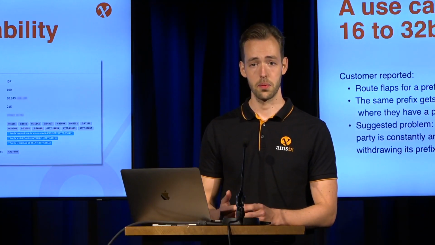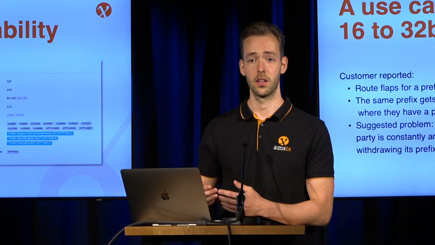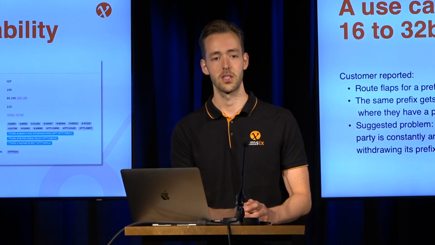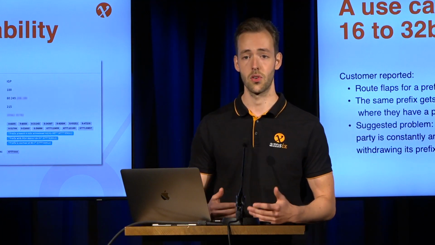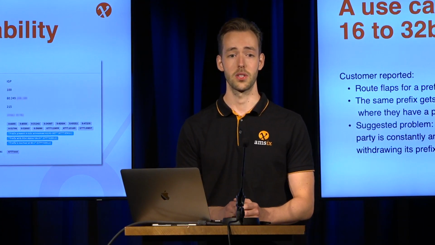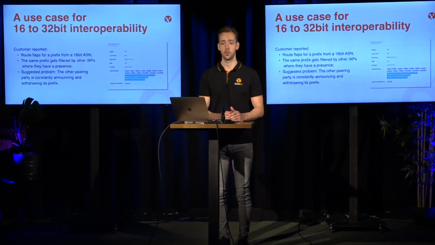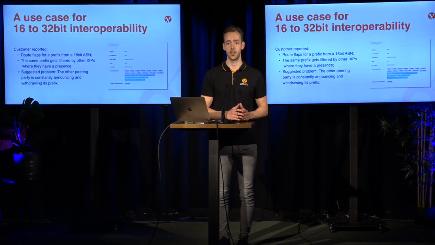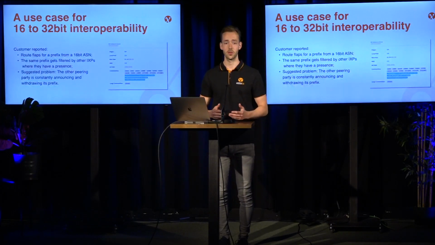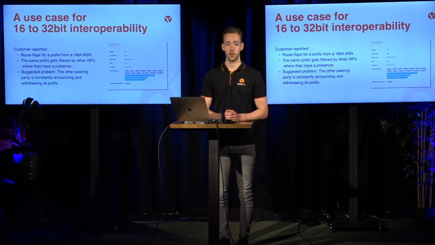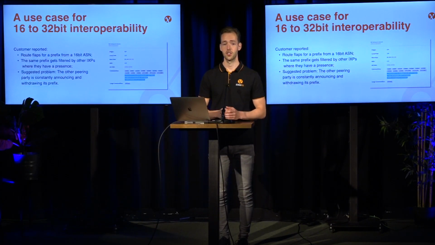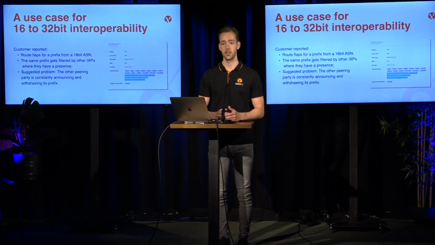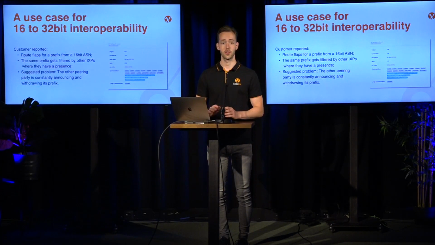The suggested problem that the customer mentioned is that the other peering party is constantly announcing and also withdrawing the prefix. The suggested solution by this customer was to implement route flap damping, but that's a completely different topic, and that's not what we're going to focus on today. Not only that, but it's also not the actual solution. The prefix actually had its right to be propagated because it passed the filters in terms of IRRDB and RPKI filtering. So that was all perfectly fine.